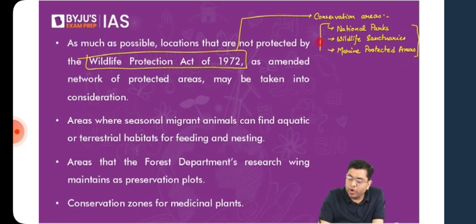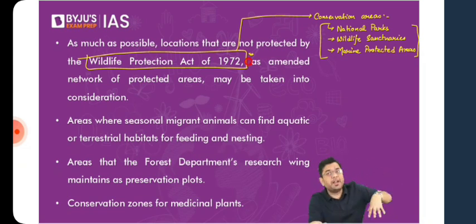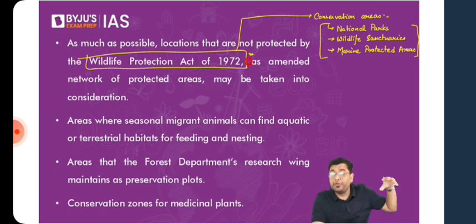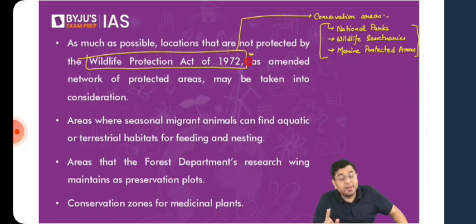So these are already going to provide a significant amount of conservation, as per the provisions of the Wildlife Act. So already these areas are being protected. Those regions which are not protected by these, ideally the effort is that those areas should be brought under conservation. But it is not a necessary requirement. It is not as if in an area which is aligned under a national park, you cannot have a biodiversity heritage site. It can also happen.